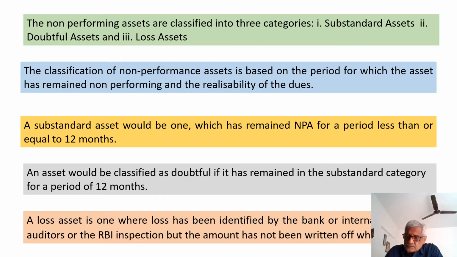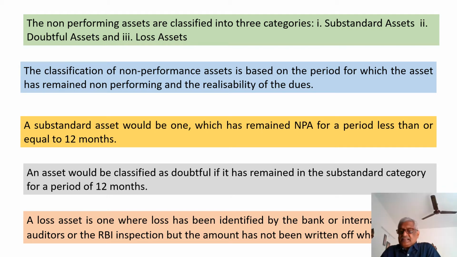The moment it crosses the 12 months period, it becomes a doubtful category. That is, from the date of NPA, the first 12 months it is a substandard asset. The moment it completes the 12 months, it moves to what is called the doubtful category. The next one is a loss asset, but loss asset is not only after doubtful asset. Please do remember it. So when I say standard, substandard, doubtful, the loss can occur anytime.